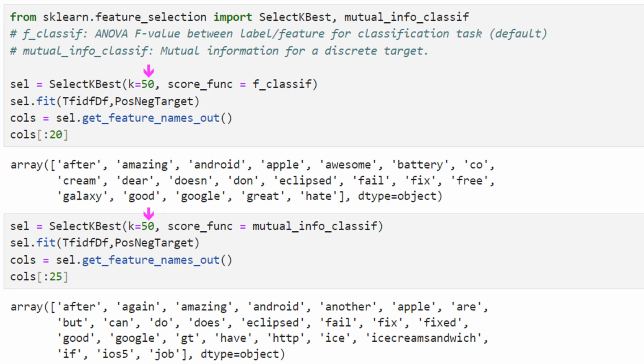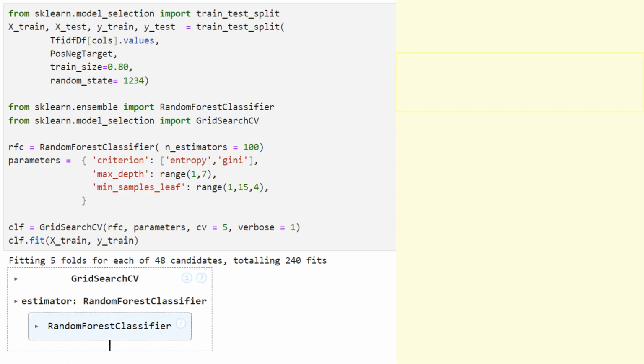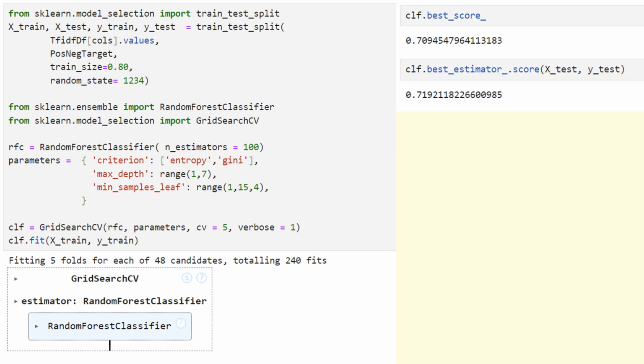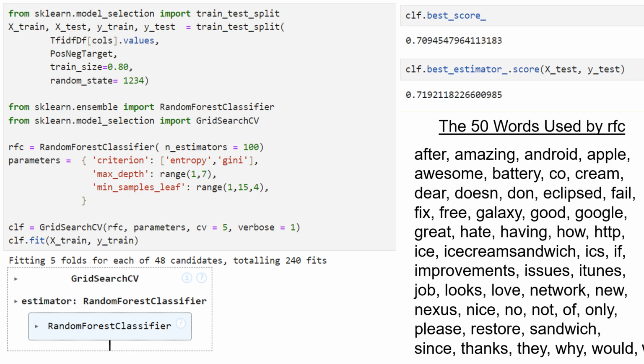Here we're using K equals 20. Here we're looking at K equals 50, and our features here are words, so we're getting word lists, and notice that they are slightly different. So why are they different? Which one should we use? Exploration. Here we have our train test split. We use a random forest classifier. Our best score is only about 71, and our best estimator scored on the test data is 0.719.